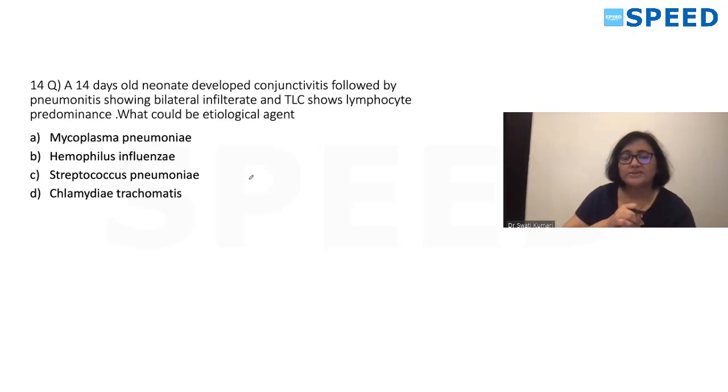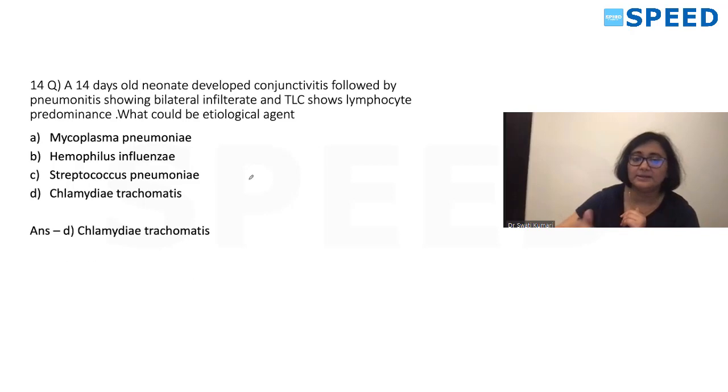We'll come to next question, 14 question number. A 14-day-old neonate developed conjunctivitis, followed by pneumonitis, showing bilateral infiltrate. Total leukocyte shows lymphocyte predominance. What will be the etiology? So correct answer for this. First we'll go to correct answer, then we'll start excluding. It is Chlamydia trachomatis.